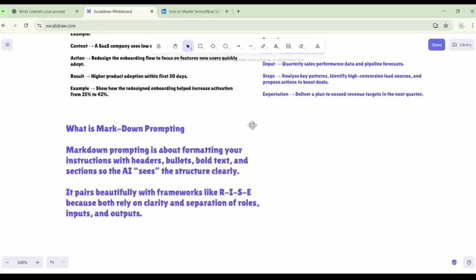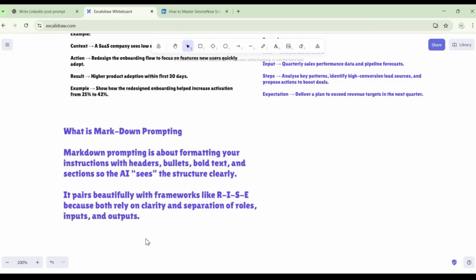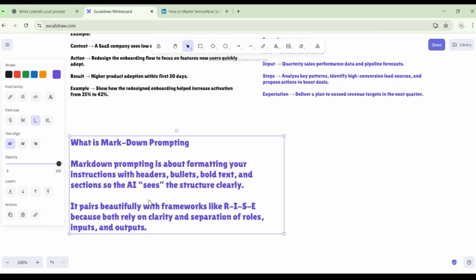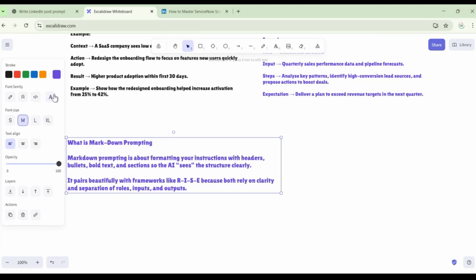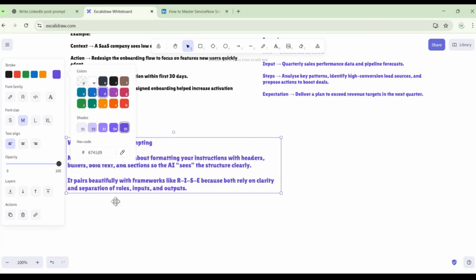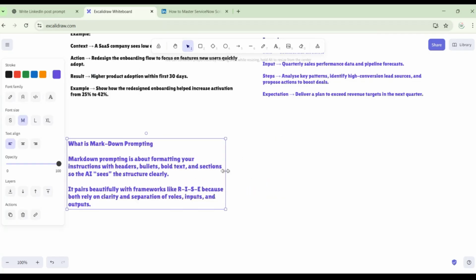I will also give some examples of markdown prompting. Wait, I will just show you the question that you were asking, and I'll also show you how efficiently you can write a prompt for that. I will show you with that example along with this markdown prompting style.